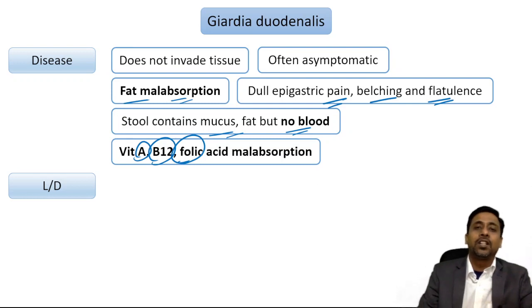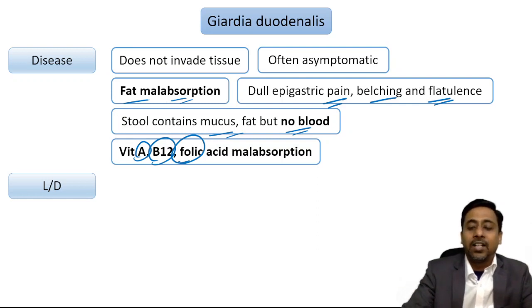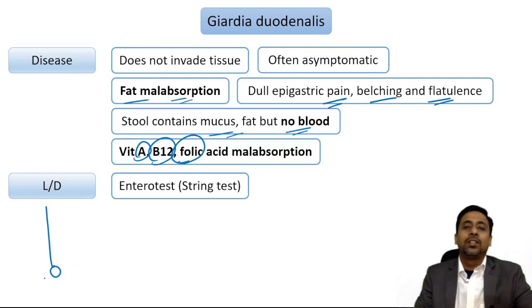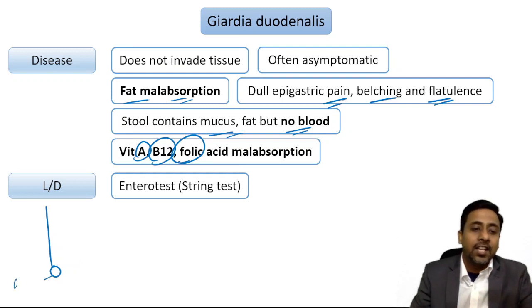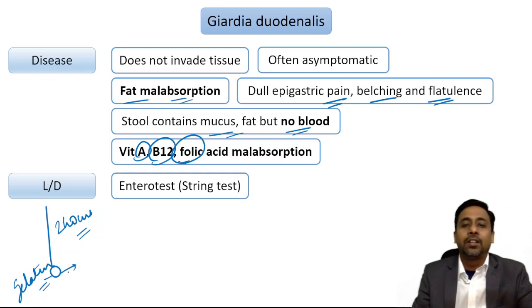Lab diagnosis can be made by the direct examination of the wet mount of a stool, which will demonstrate the trophozoite. To enhance the chances of isolation of the organism from the specimen, we can directly take the specimen from the duodenum by a test known as the Entero-test or string test, in which we ask the patient to swallow a string, and to the end of that string a gelatin capsule is attached. It is kept there for around 2 hours, and after 2 hours this string is taken out, and we can centrifuge it, and from the sediment we can make the wet mount and demonstrate the